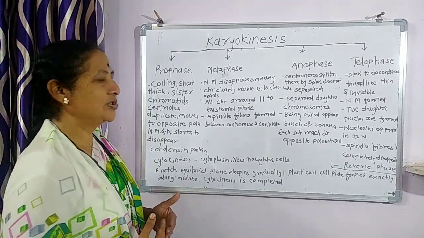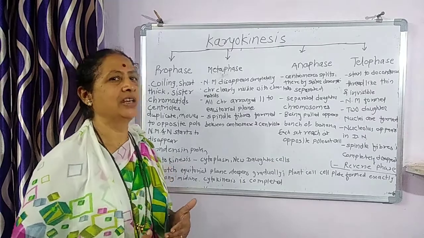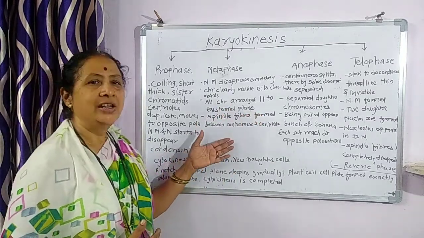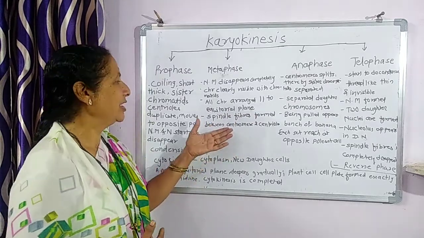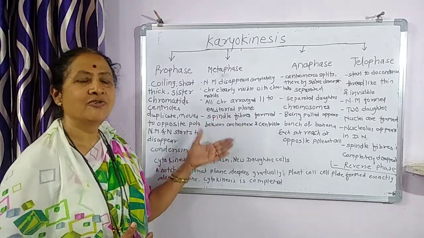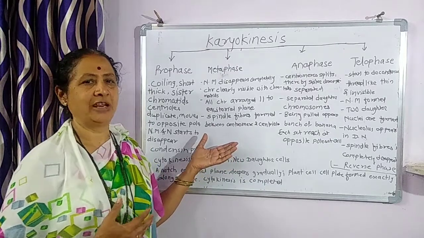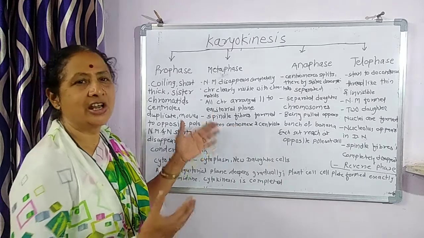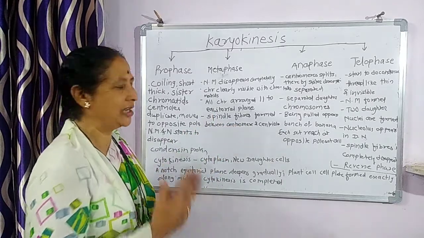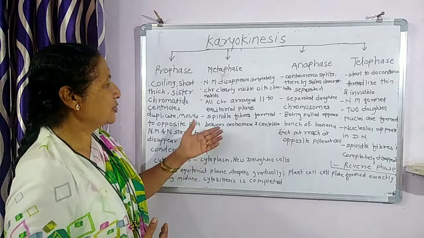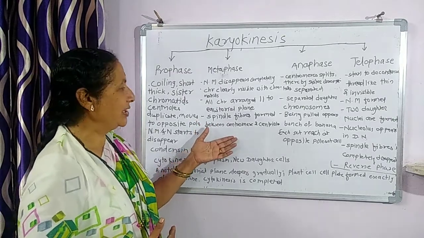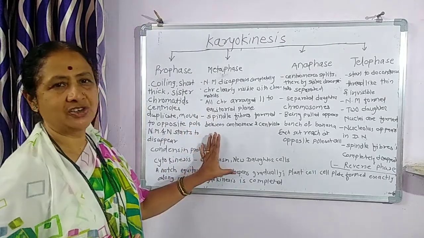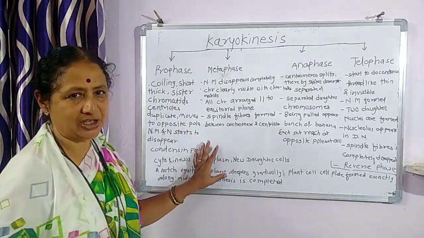Then the chromosomes align themselves parallel to the equatorial plane, and this is carried out with the spindle fibers. These protein fibers are flexible in nature and are used for getting the chromosomes arranged at the equatorial plane. The spindle fibers are formed between the centromere and the centriole. This is the mid stage, so it is called the metaphase.